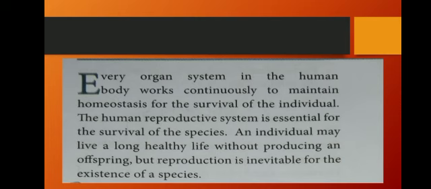The human reproductive system is essential for the survival of the species. On this earth, to survive, the human reproductive system is very important. A healthy life is possible without producing offspring, but reproduction is inevitable. Inevitable means it is very important for the existence of the species.